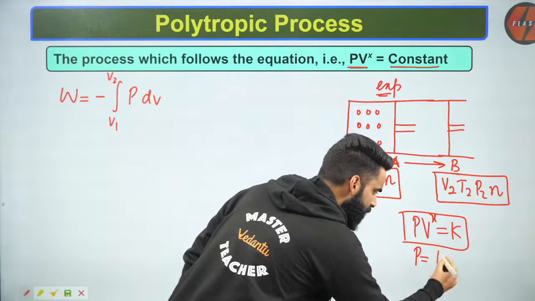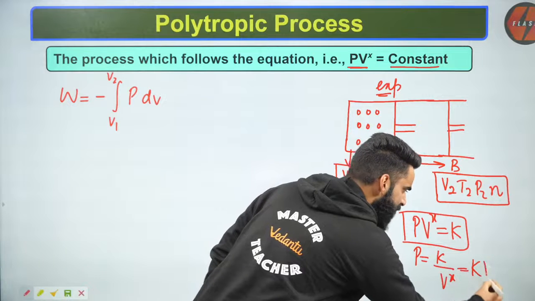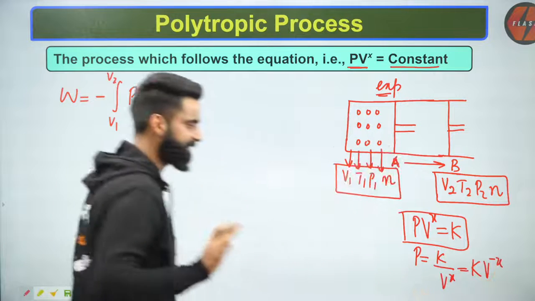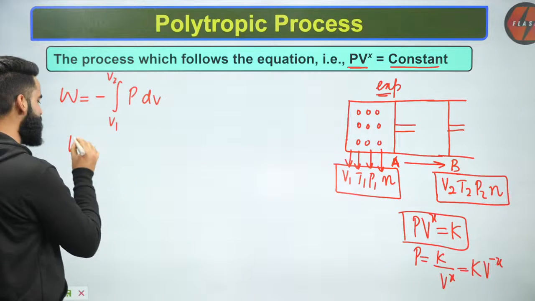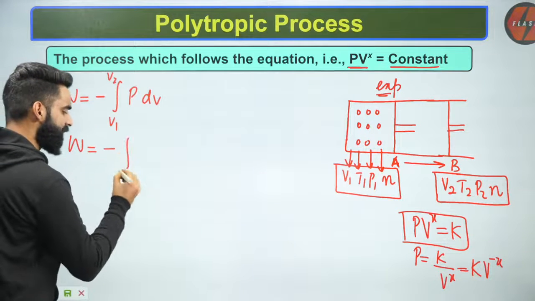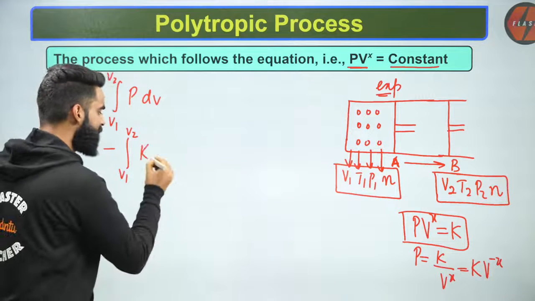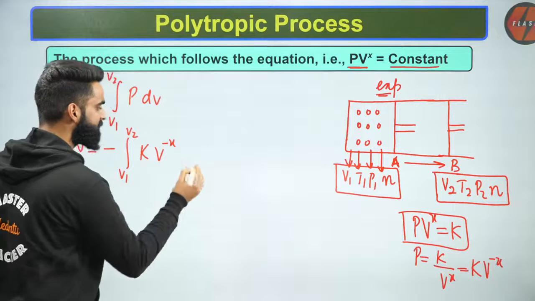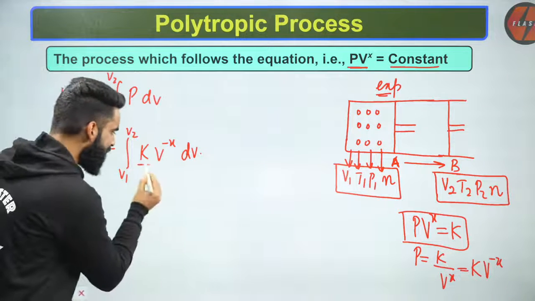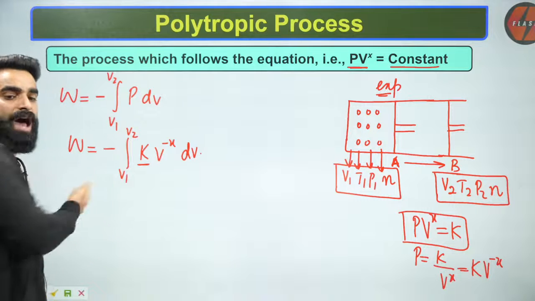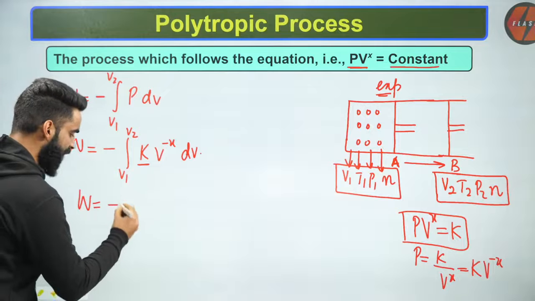Can I eliminate the value of P from here? Can I write P is equal to K divided by V to the power X, or P is equal to K multiplied by V to the power minus X? Absolutely I can write it. So instead of P, I'll write minus integral from V1 to V2 of K multiplied by V to the power minus X multiplied by dV. What is this K? K is the constant, so I can take this constant out, and it becomes minus K.